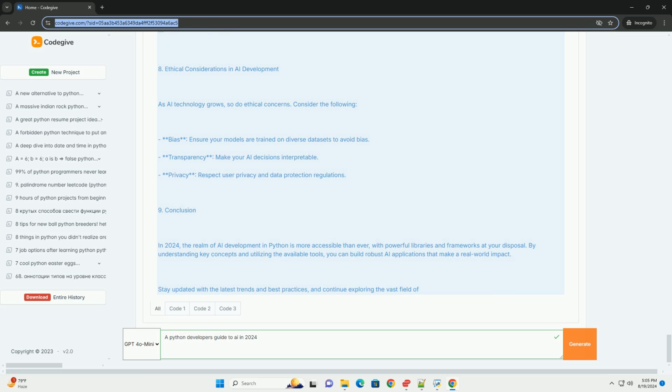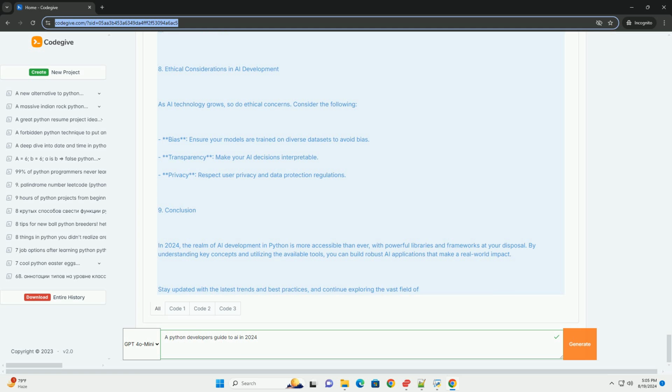8. Ethical considerations in AI development. As AI technology grows, so do ethical concerns. Consider the following. Bias: ensure your models are trained on diverse datasets to avoid bias. Transparency: make your AI decisions interpretable. Privacy: respect user privacy and data protection regulations.